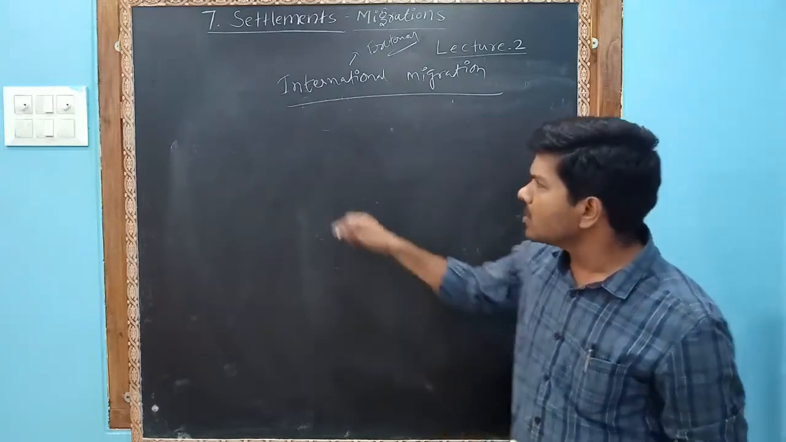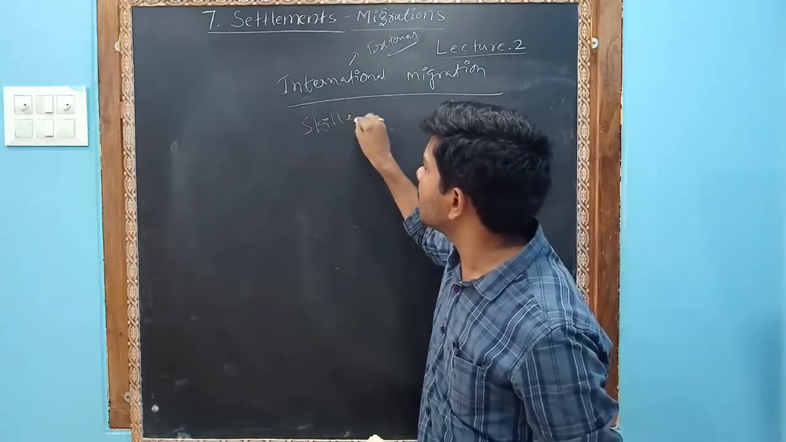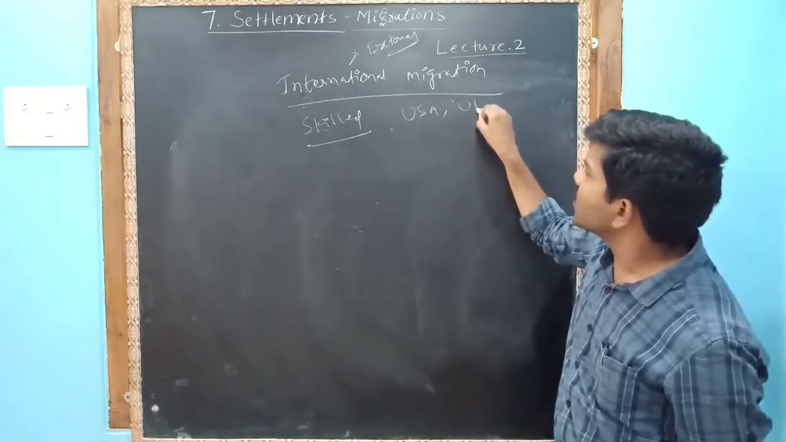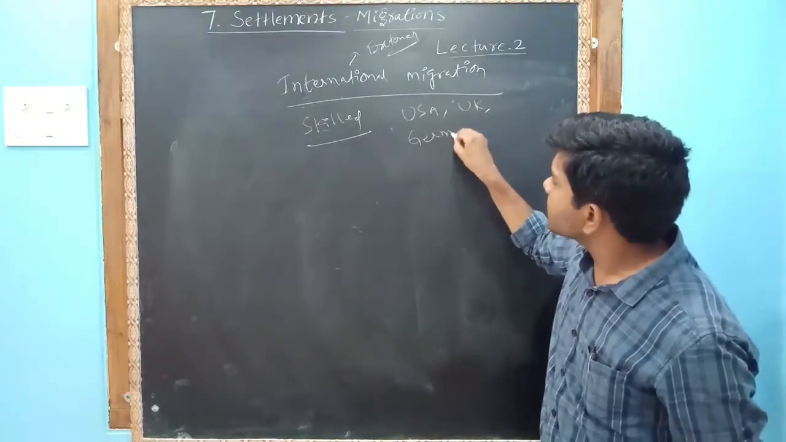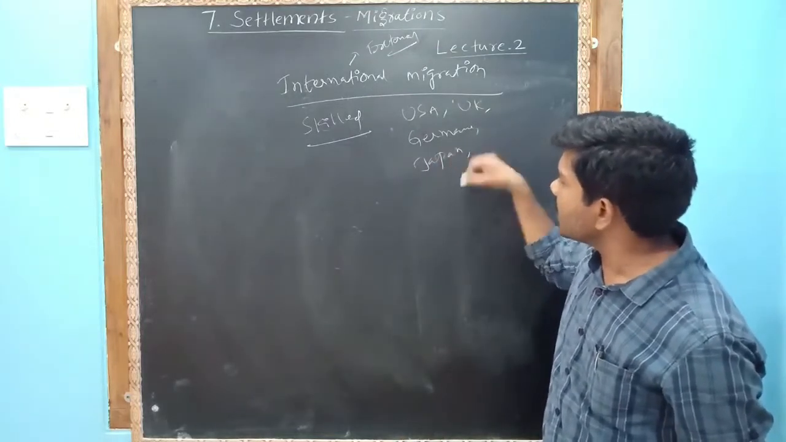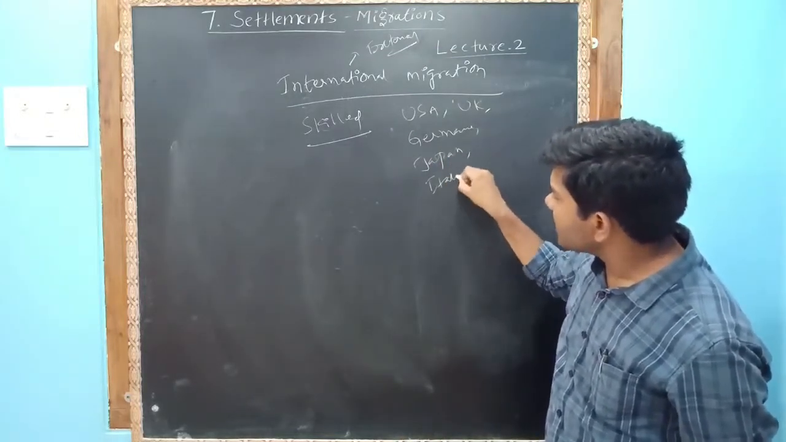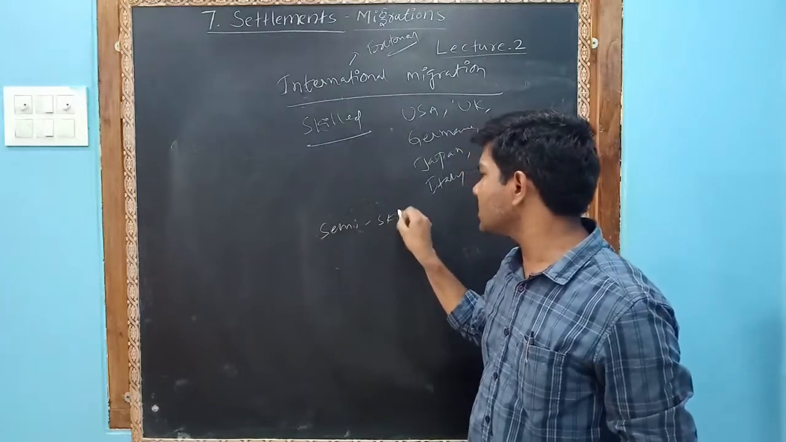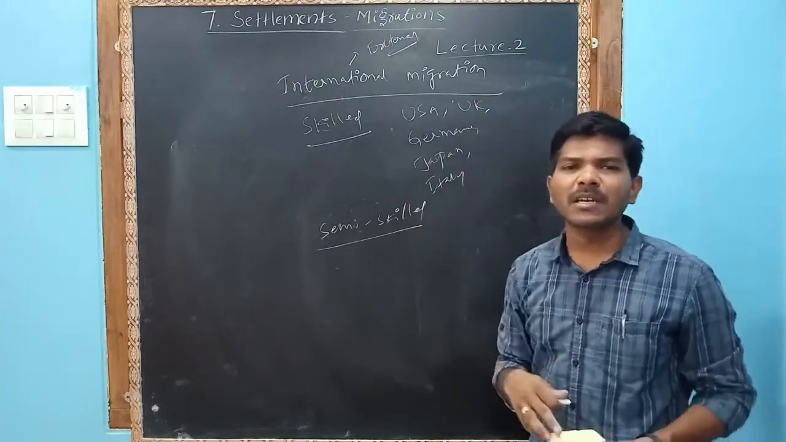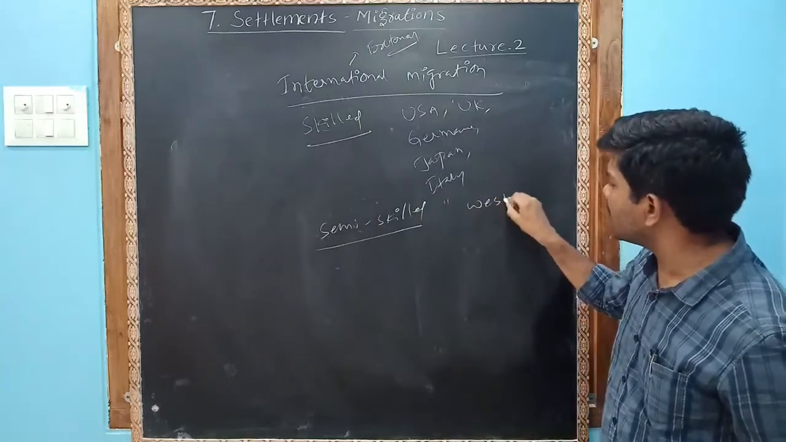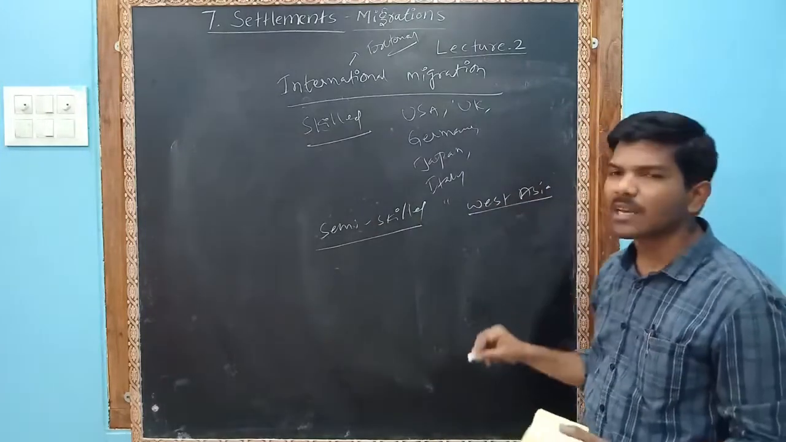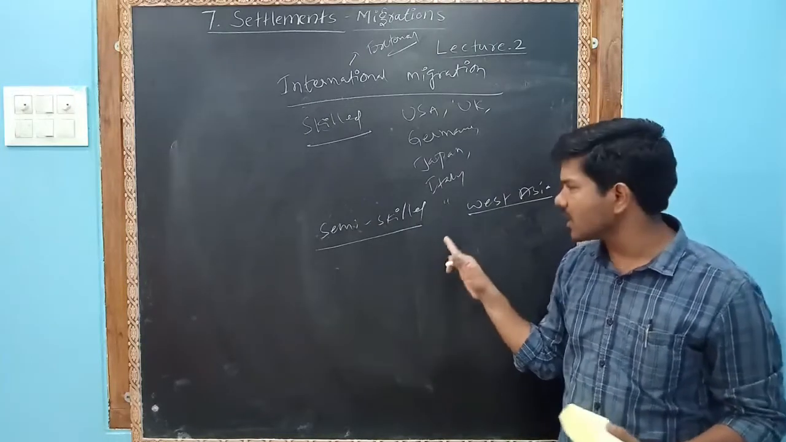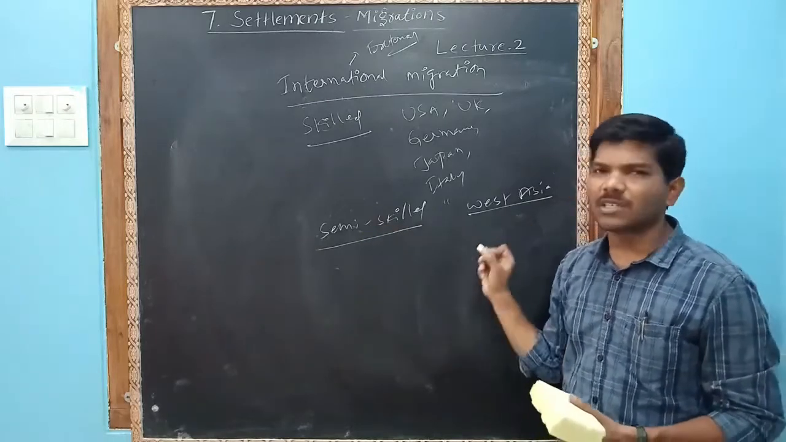Let us see about skilled labor first. Our skilled laborers are mostly in the US, UK, Germany, Japan, Italy, and so on. Now our semi-skilled laborers. In India, most of the semi-skilled laborers move to West Asia. West Asia means Dubai, Saudi Arabia, Yemen, Iraq. So these countries. Semi-skilled laborers are mostly in West Asia.